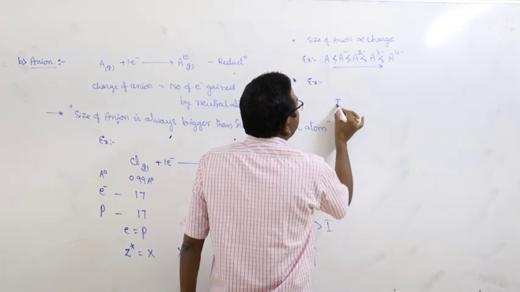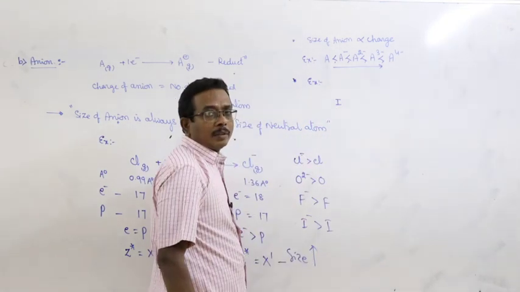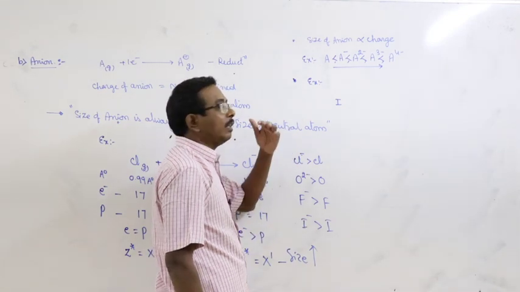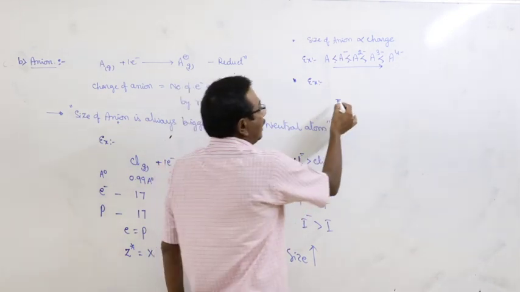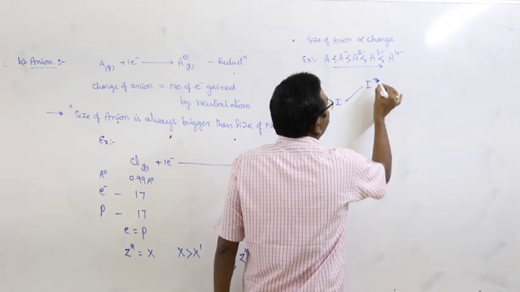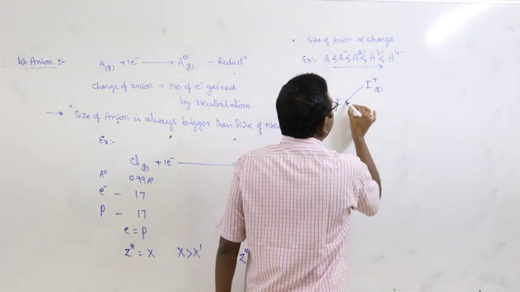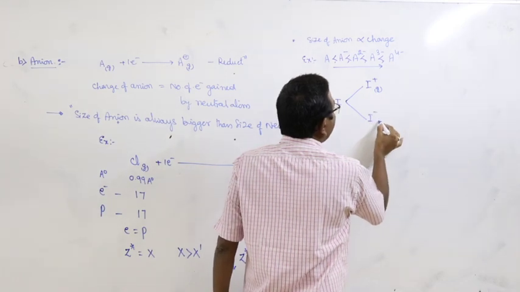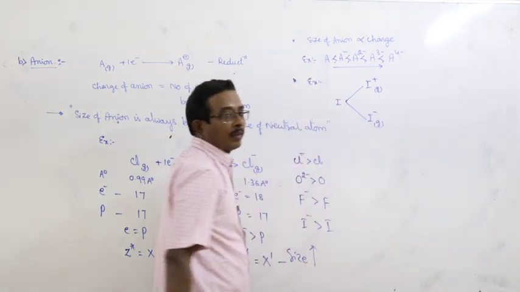Suppose there is an atom. Okay, that is the iodine atom. Here this is neutral. By losing 1 electron it forms a cation. By gaining an electron it forms the I minus ion.